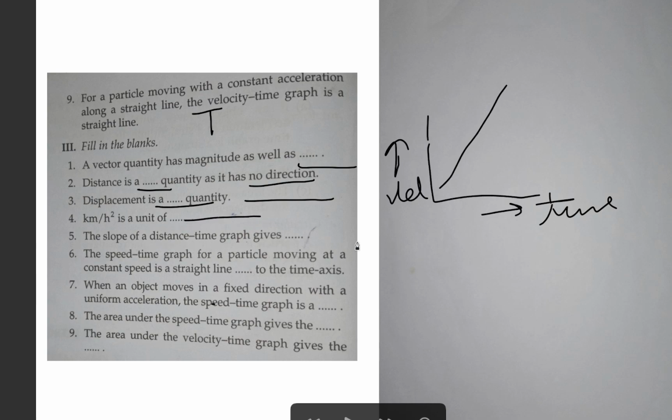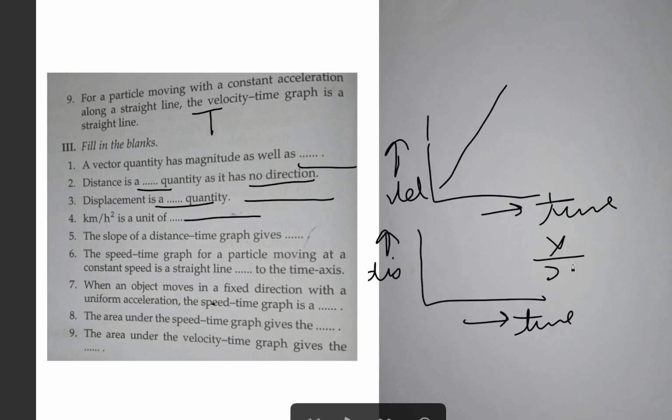The slope of the distance time graph. For the slope, we basically divide the y-axis quantity by the x-axis quantity. So displacement divided by time will give us meter per second, which is the unit of velocity. But they are saying it is distance, so we can say that the slope of the distance time graph gives the speed.